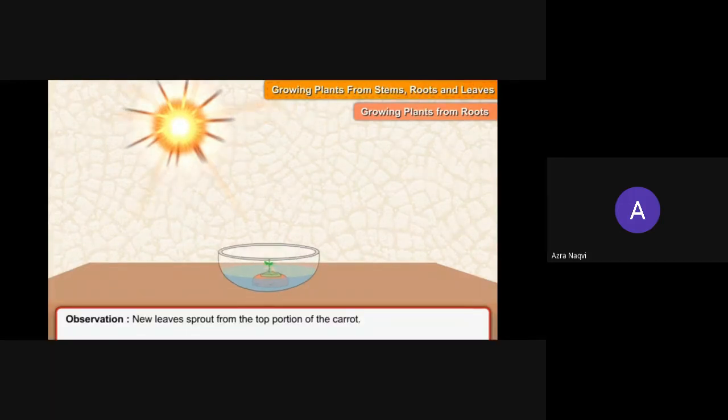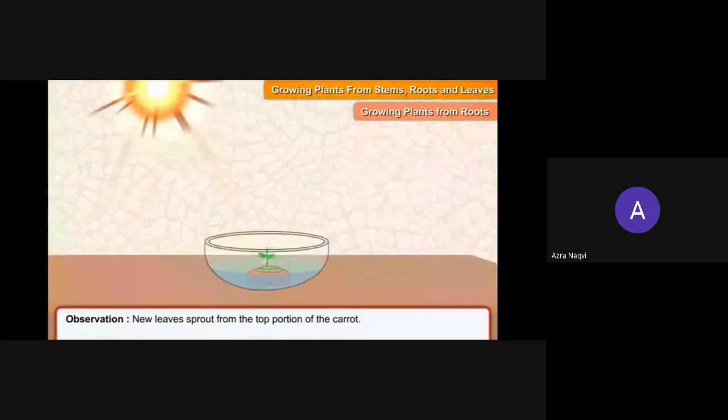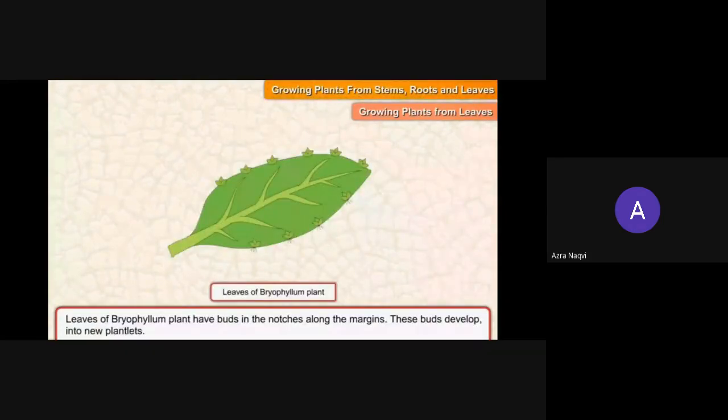See, the growth can be seen clearly. So this is the way how not only from the seeds, but from the stem and from the roots also the plant will grow. Now one more example, bryophyllum. See, the bryophyllum plant has buds. The buds develop into a new plant.